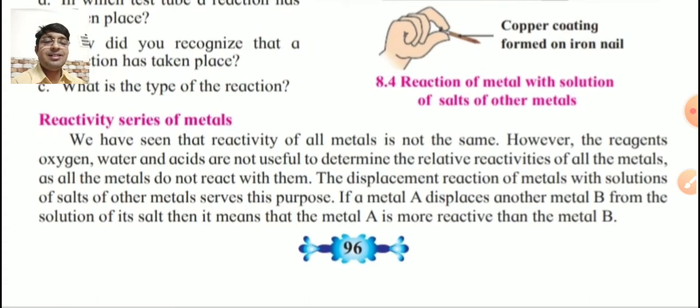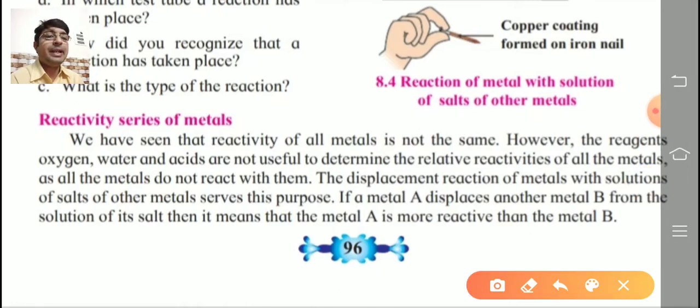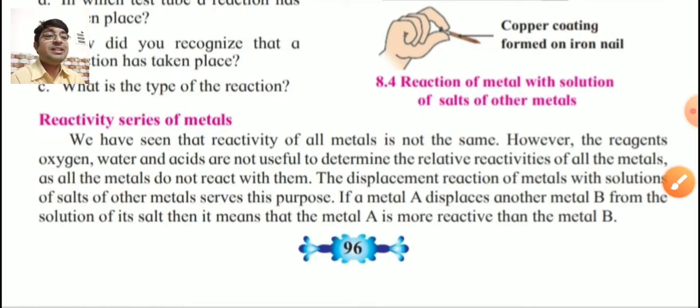However, oxygen, water and acids are not useful to determine the relative reactivity of all the metals, as all the metals do not react with them. So the displacement reaction of metals with solutions of salts of other metals serves this purpose. If a metal A displaces another metal B from the solution of its salt, then it means that metal A is more reactive than metal B. That is a displacement type of reaction.